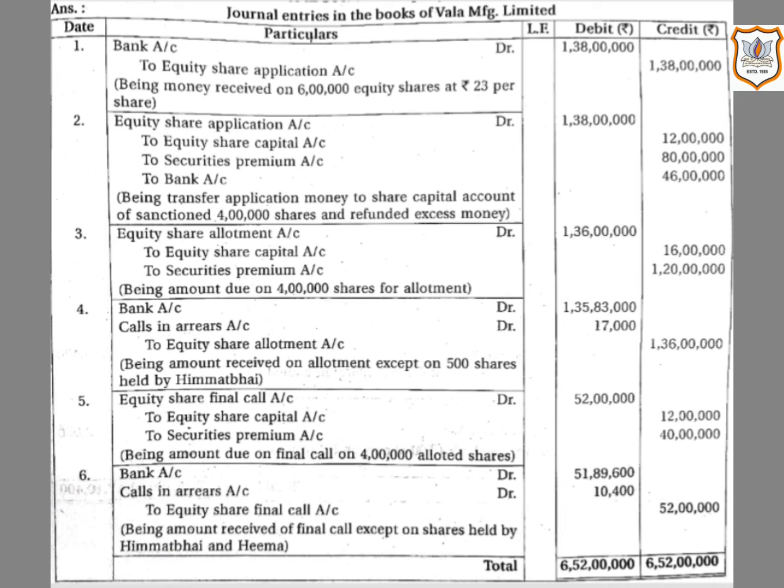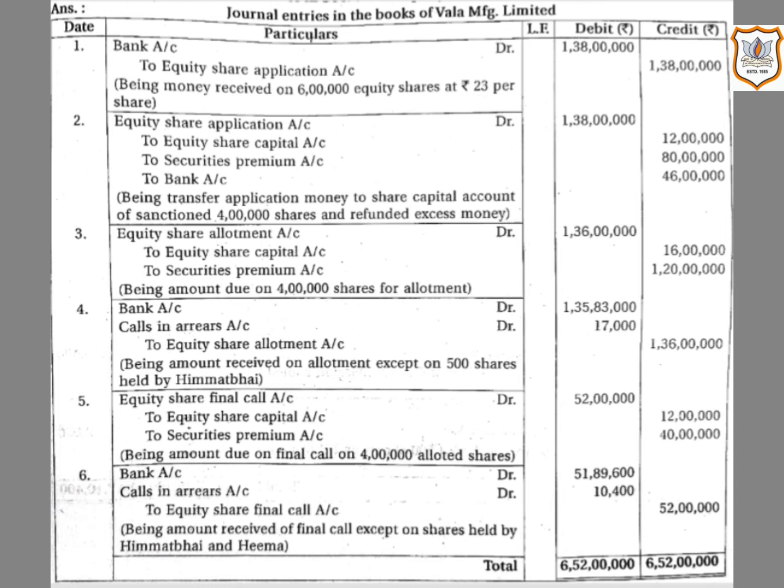So here we have opened calls in arrears account. The amount which is not received from the shareholder is debited to calls in arrears account, that is rupees 17,000, that is 500 multiplied by rupees 34.